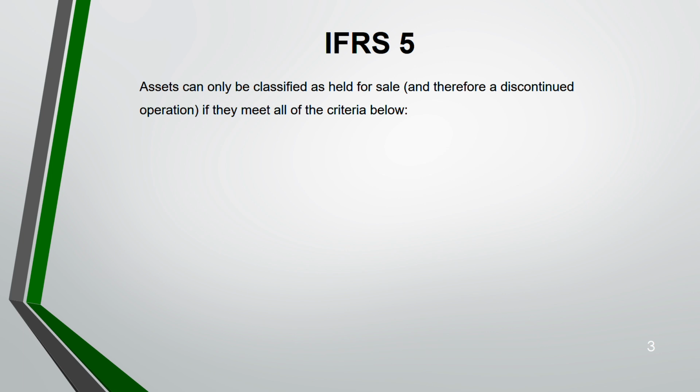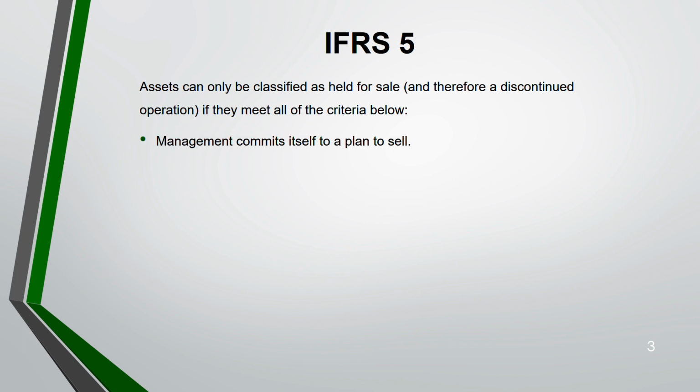So an asset can only be classified as held for sale under certain conditions. In IFRS 5, this is the key area which is likely to be tested. IFRS 5 is not asked in every exam, but the way it is asked is in moderation, not too much and not too little. This criteria for when an asset can be classified as held for sale can be tested. If they meet all of the criteria, not just one, it is classified as held for sale.